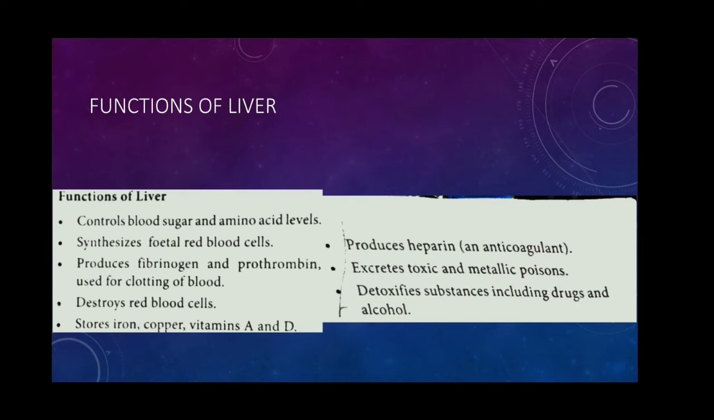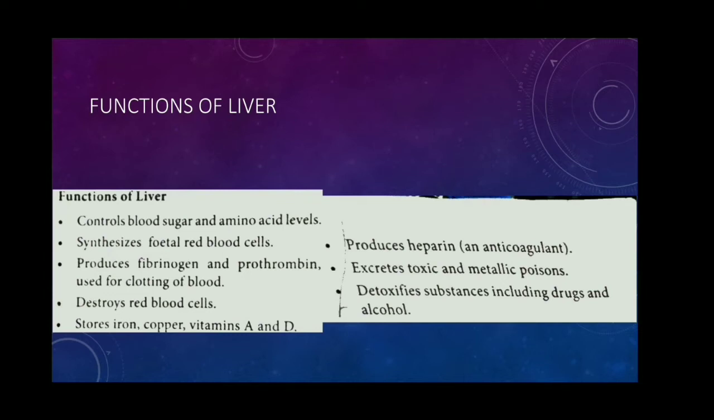The liver produces an anticoagulant substance called heparin. What is an anticoagulant? An anticoagulant is an agent that is used to prevent the formation of blood clots. In our blood vessels, if blood clots happen, it leads to certain complications. For example, it may cause cardiac arrest, or if a blood clot occurs in the cerebral artery, it leads to stroke. So, it leads to severe complications. To prevent blood clots, our liver produces an anticoagulant substance called heparin.